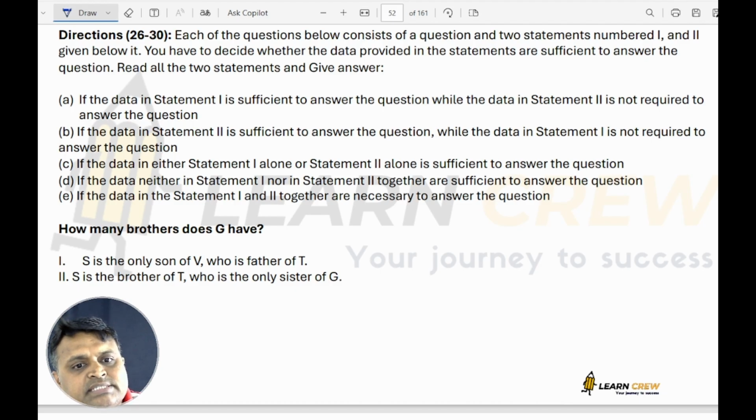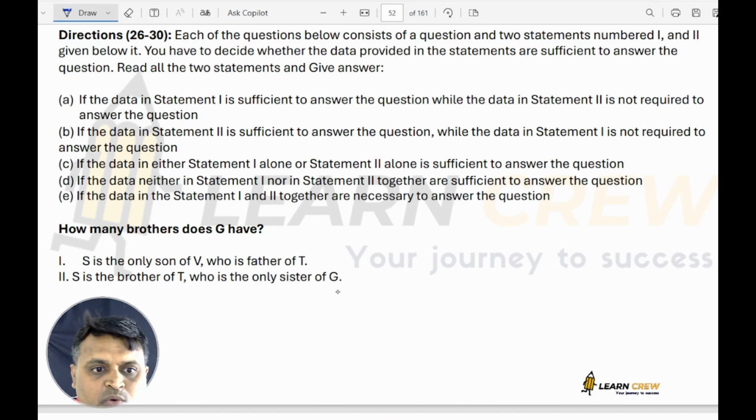How many brothers does G have? That is the question. To answer this, only the first statement is enough or both are required. Let us see. So here S is the only son of V. Who is the father of T?